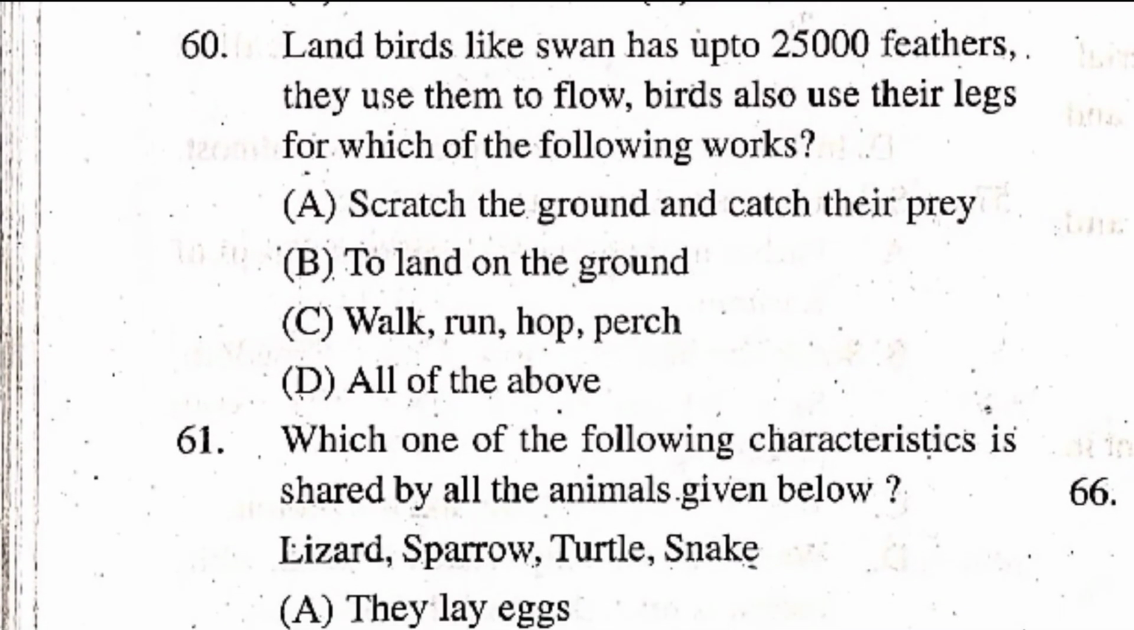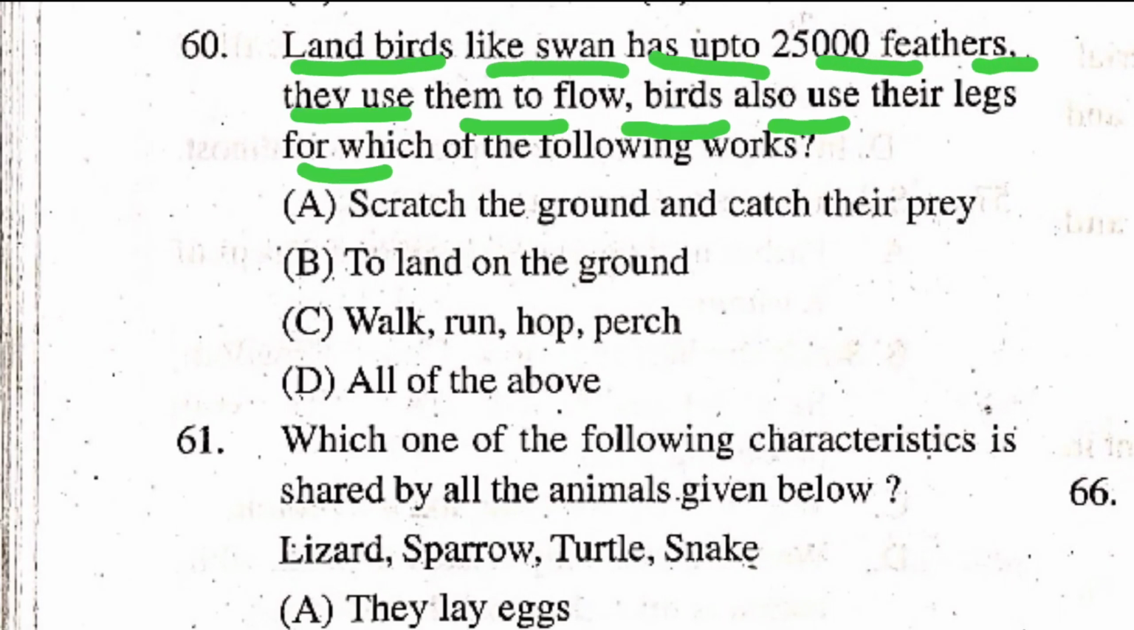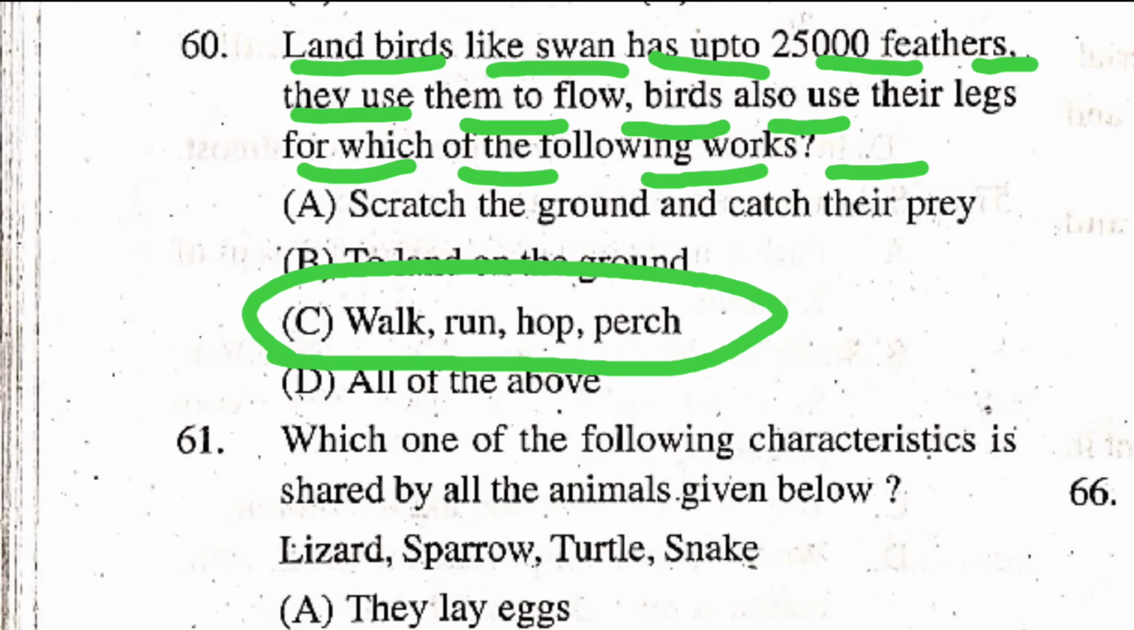Question number 60. Land birds like swan has up to 25,000 feathers. They use them to fly. Birds also use their legs for which of the following works? Option A, scratch the ground and catch their prey. Option B, to land on the ground. Option C, walk, run, hop, perch. Option D, all of the above. Right answer is option C, walk, run, hop, perch.